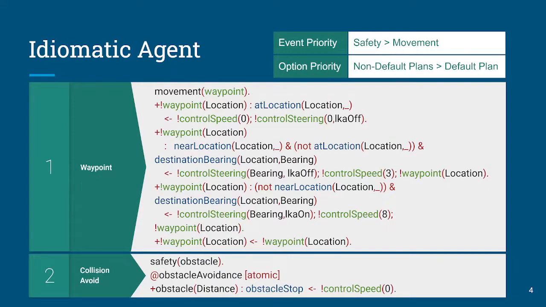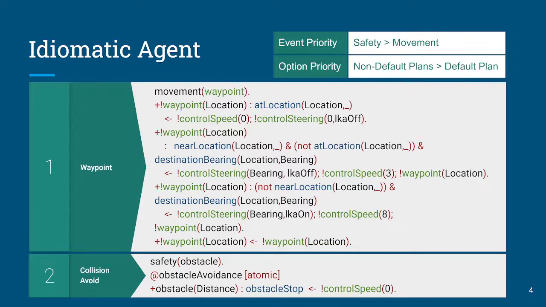So first, let's look at this idiomatic agent, the first of our design alternatives. Now, there's a couple of features to this. One is we have a customized event and option selection function. The event selection function prioritizes safety-related triggering events over movement triggering events, and the option selection function prioritizes non-default plans over default plans. Now, what this does is allow us to put our plans in the plan base in pretty much any order we want without concern for how they're going to be selected.